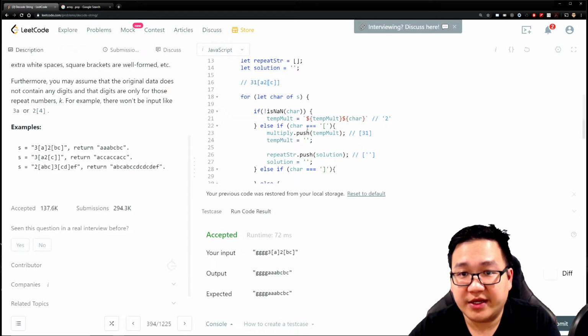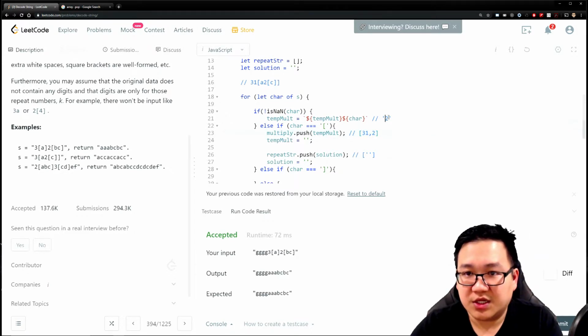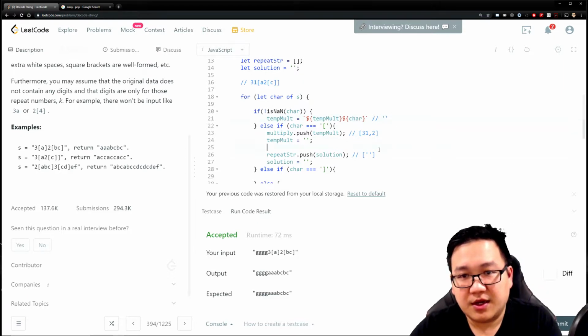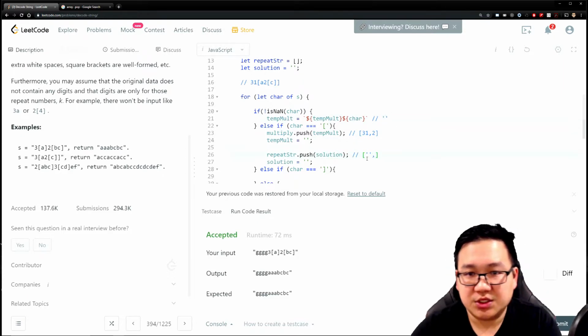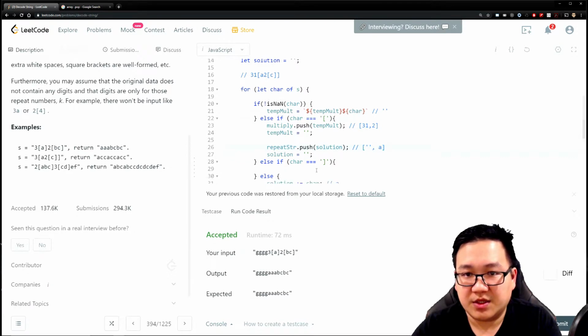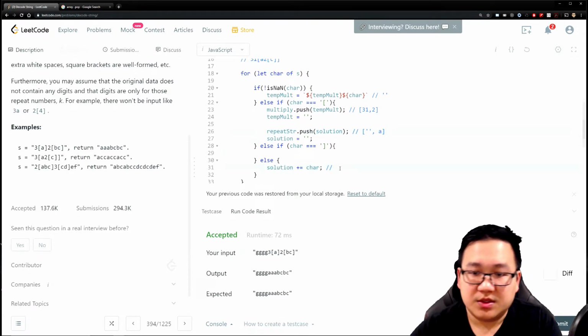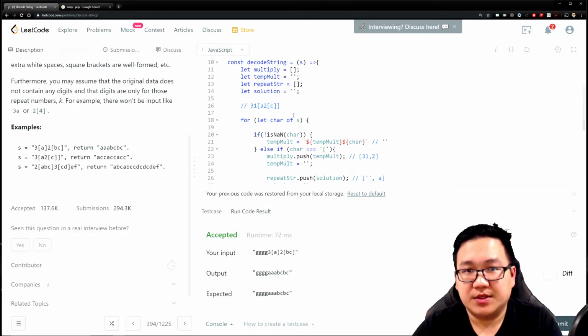Now we're going to open bracket again. Okay, well, what's that going to do? We're going to go in here, put the 2 in here. We're going to kill off the 2, reset it. And we're going to start pushing the solution, which we have over here, being A. And I'm going to kill out the solution again. Boom. So this is going to be empty, right? So I'm here into this close bracket.